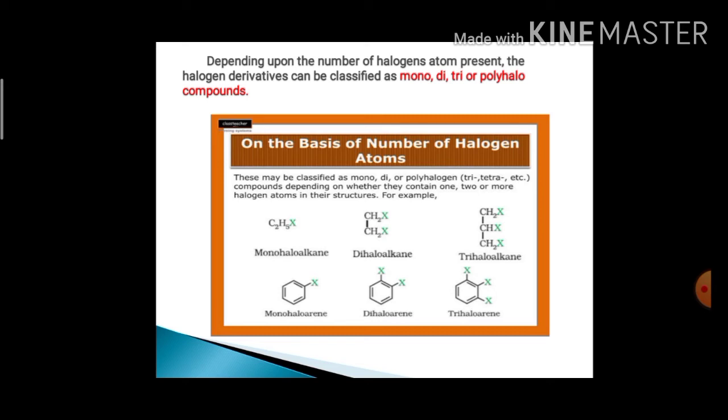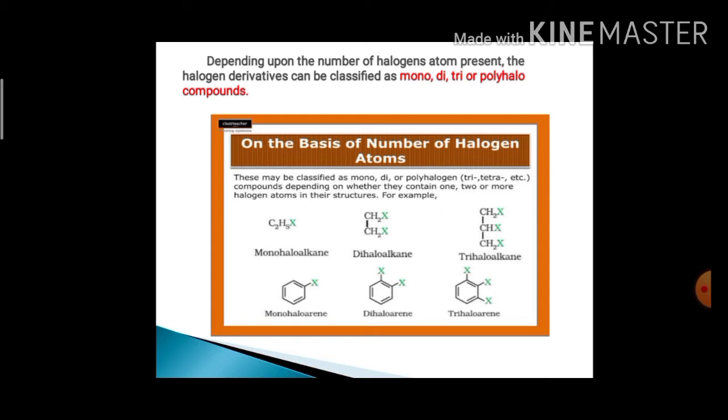In the first structure, only one halogen atom is present, called monohaloalkane or monohaloarene. In the second structure, two halogen atoms are present, called dihaloalkane or dihaloarene.